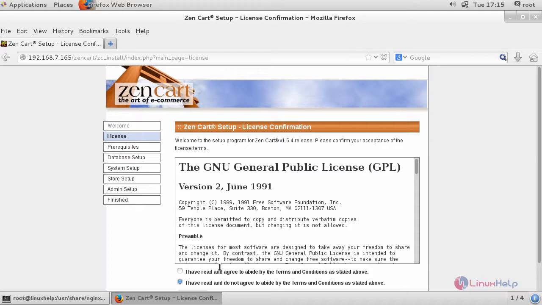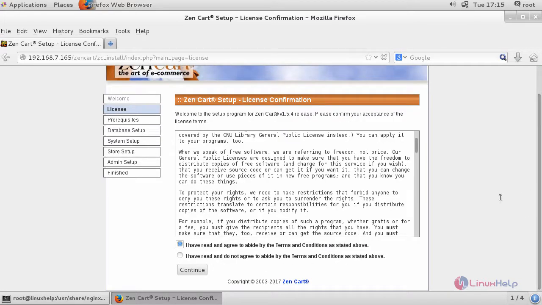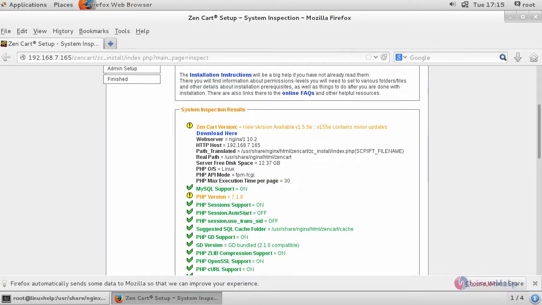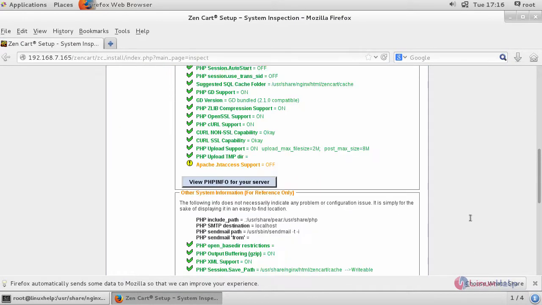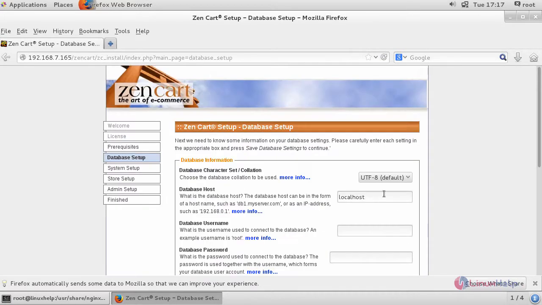Click continue. Accept your license agreement and click continue. Check the prerequisites and click install.